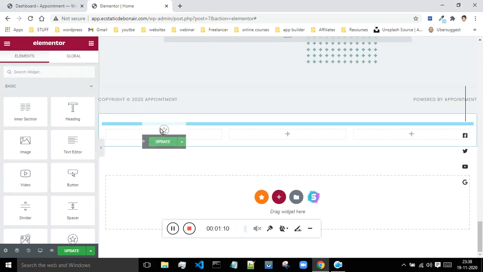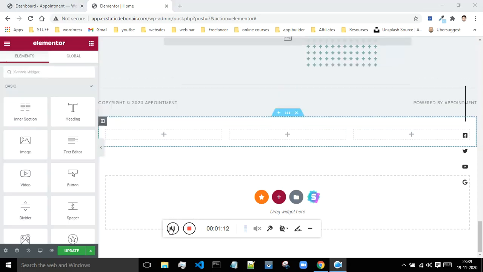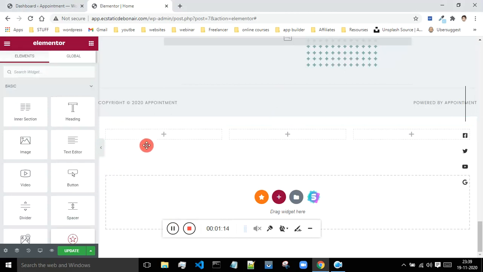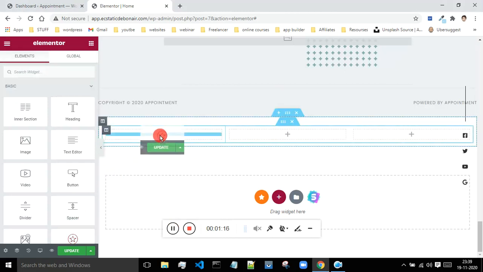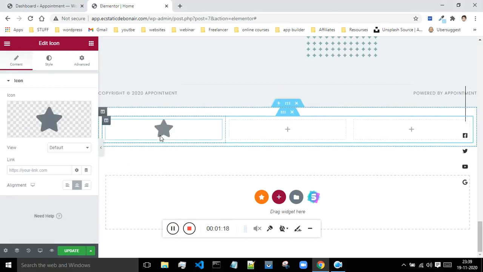Just drag it and okay, so this is the last time I'm trying. Just drop it over here inside of the column. Okay, so now I'm getting this. It's inside of this column. So this is how you can make use of the icon. You can display the icon inside of the column.